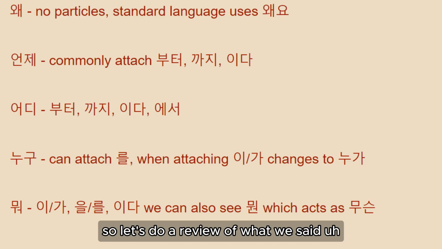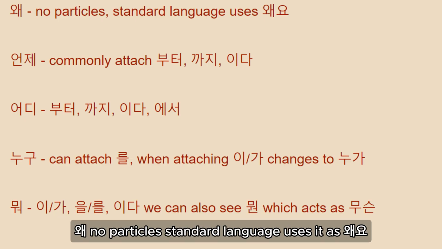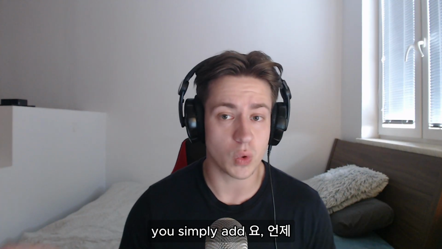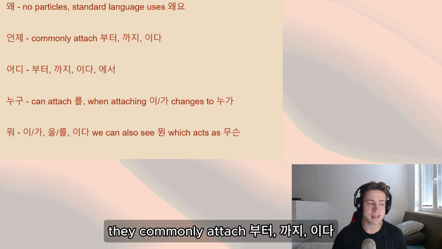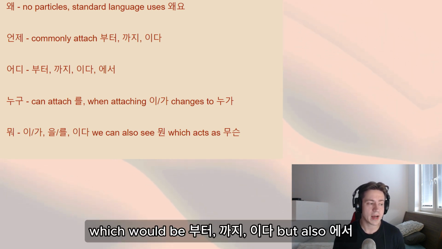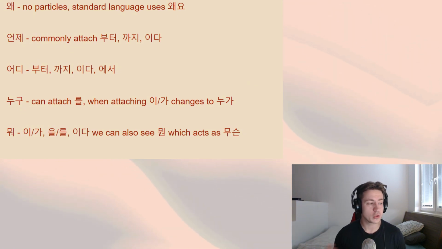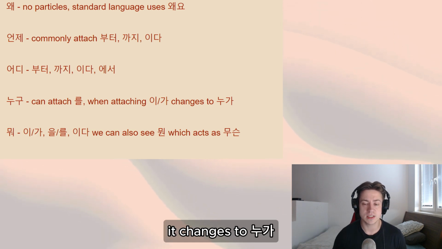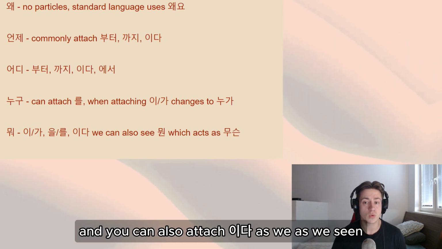So let's do a review of what we said. 왜, no particles. Standard language uses it as 왜요. You simply add 요. 언제, they commonly attach 부터, 까지, 이다. 어디 also uses the same particles as 언제, which would be 부터, 까지, 이다, but also 에서, as we talked earlier. 누구 can attach 를, and when attaching 이가, it changes to 누가. And you can also attach 이다, as we have seen.